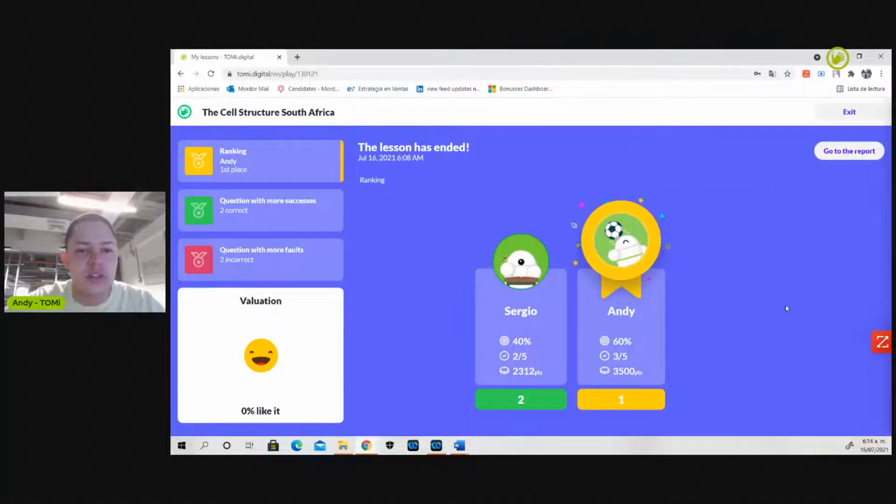There you go. So right now what I have is a general overview for the competition mode option. So there were 2 students, Sergio and Andy, and actually Andy got more accurate answers. So he's going to have obviously a higher percentage, 3 of 5, and there's a points measurement.